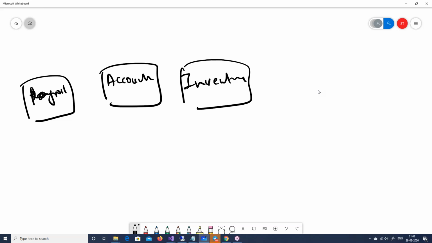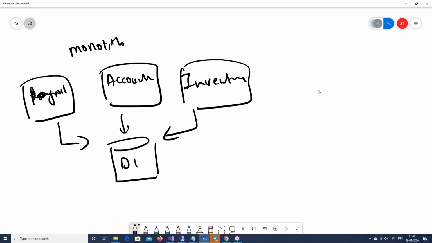But at the end of the day, all of these three things are one big monolith application. So the way developers do development at this moment is by using the monolith architecture, which is fine. And when developers develop using monolith architecture, they just create one database. And when they go live, they just go live with this whole system in production, right?